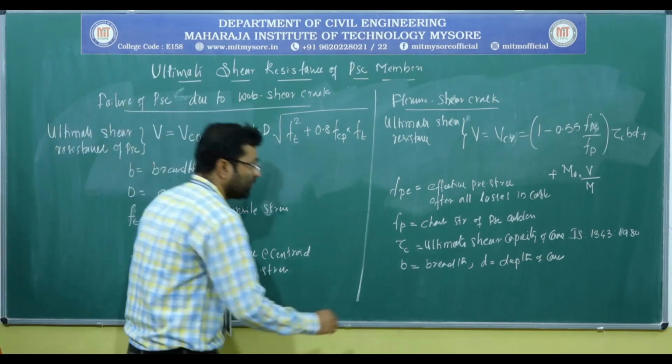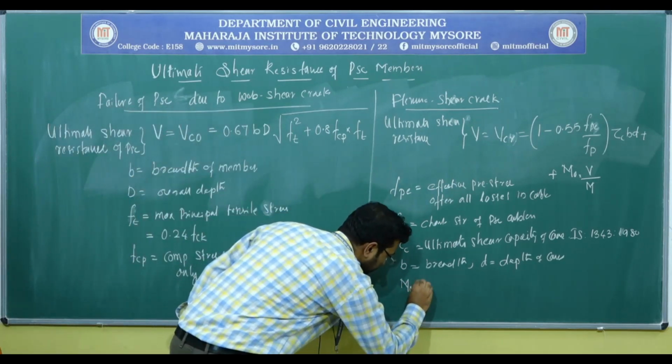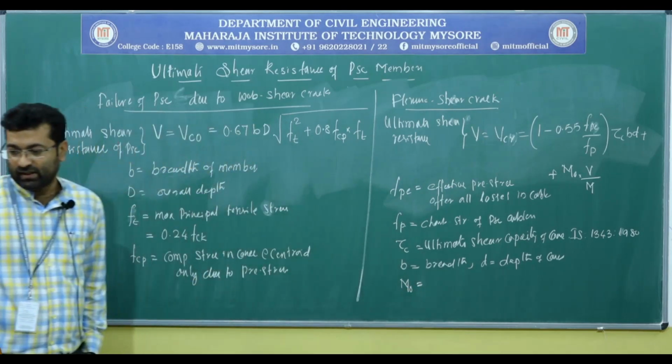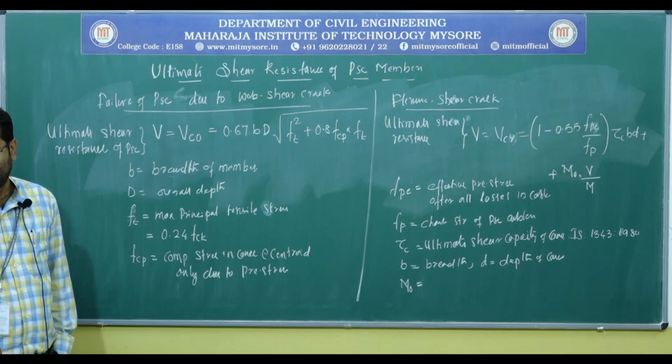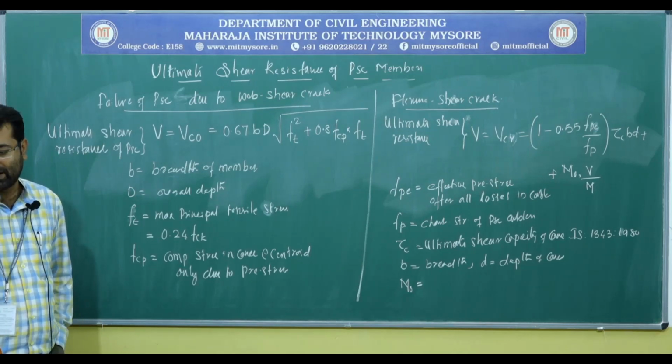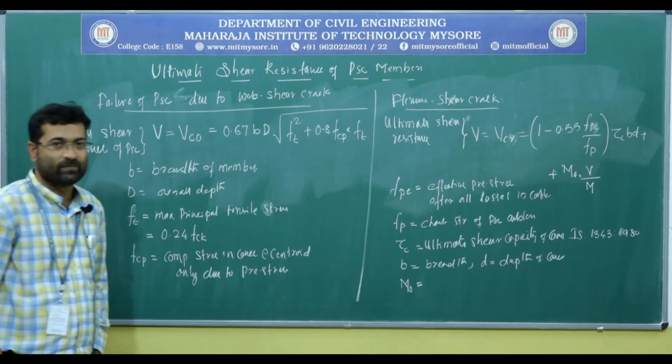One is M naught. So what is this M naught? M naught is the moment necessary to produce zero stresses in concrete at the depth given.